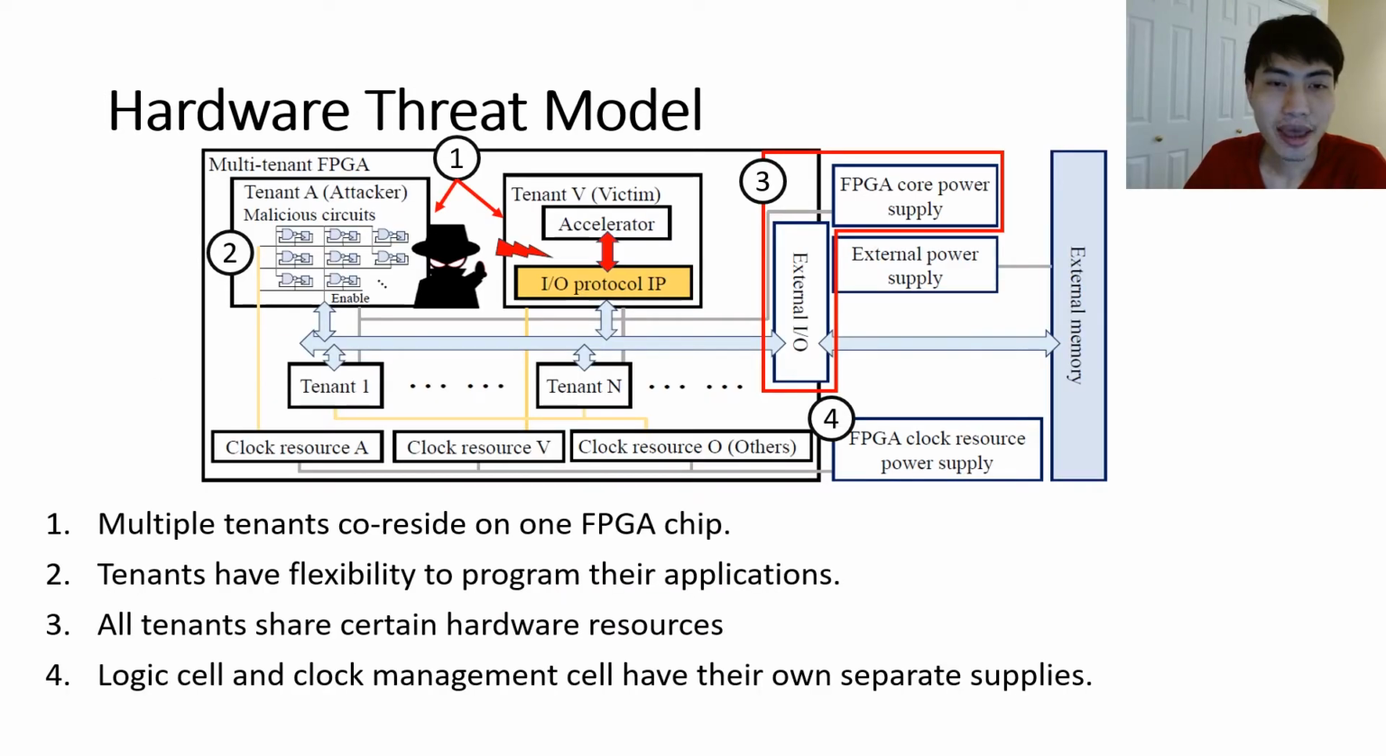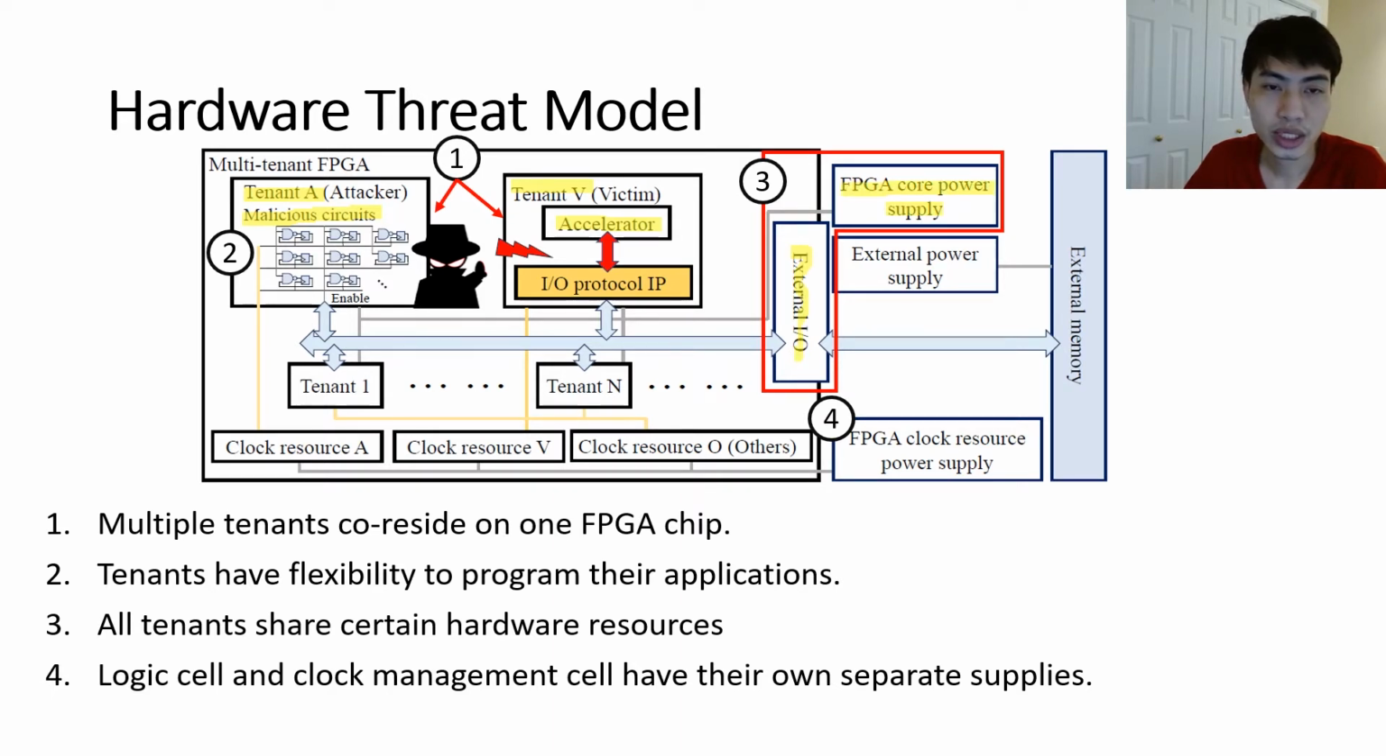In this slide, I will introduce the hardware threat model in multi-tenant FPGA. As we can see in this figure, tenant A and tenant B coincide on one FPGA chip. All tenants have flexibility to program their applications, such that tenant A gives us a malicious circuit, and tenant B provides a DNN accelerator. Around this FPGA, we can see some certain hardware resources are shared by tenants, such as external I/O and FPGA core power supply.